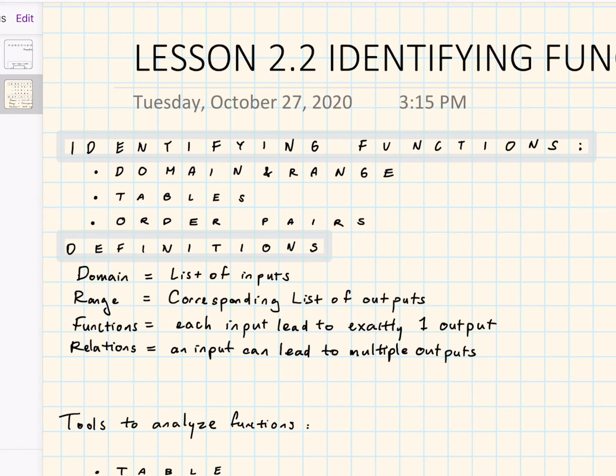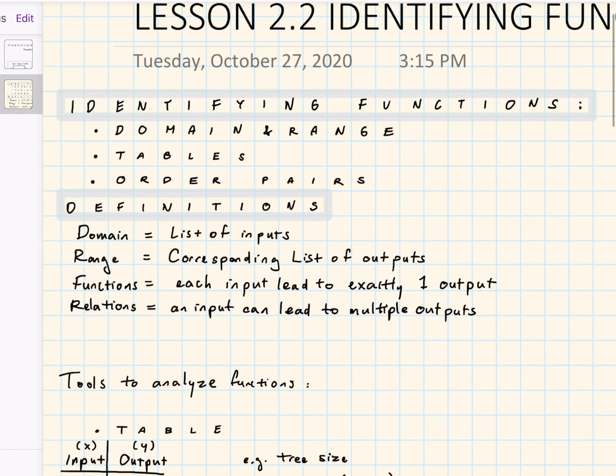So let's say my input, maybe x, is 1. In a function, 1 can only equal one thing. So maybe 1, after we do something to it, becomes 2. But in a relation, if I put 1 into my relation, maybe I can get 2, but then I can also get 3. So I'm getting more than one thing, two different things here. That makes it no longer a function. That is now instead a relation. So let's put this into context so everything makes more sense.